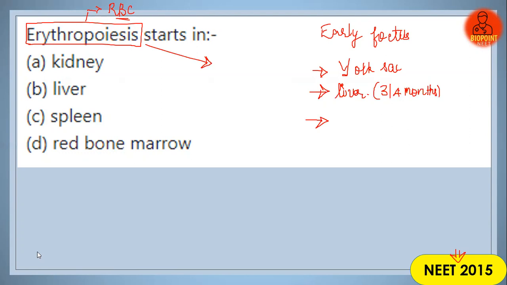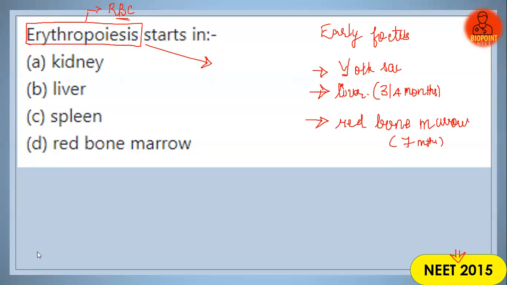After 7 months, what's going to happen? From the liver, the process of erythropoiesis shifts to the red bone marrow by the end of 7 months.